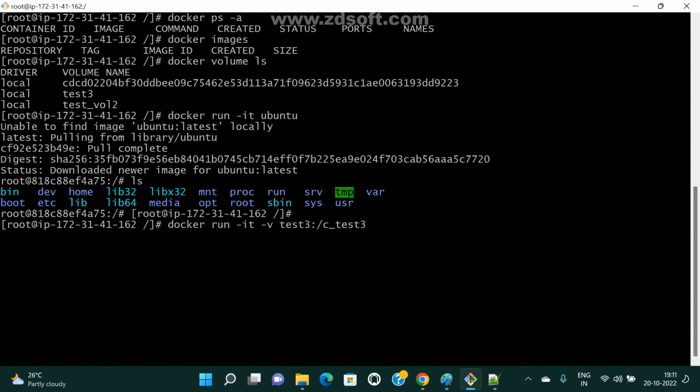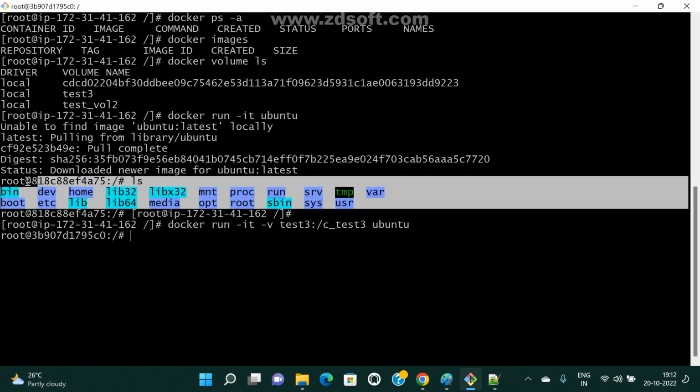That is up to you only. You don't have any restrictions. Whatever you want we can give it. So now for your understanding, this is my volume and this is my container path. So this is c, I given for naming convention, container path and image name Ubuntu. That's it. So now container is created.